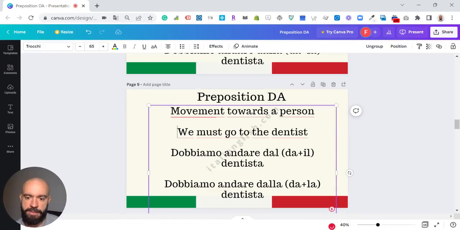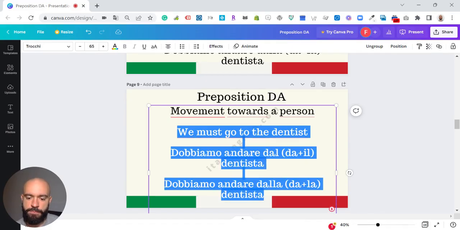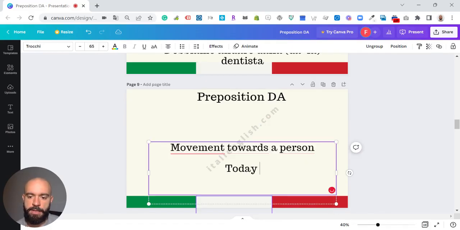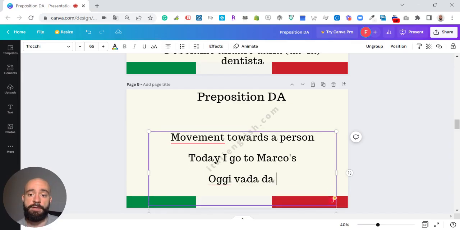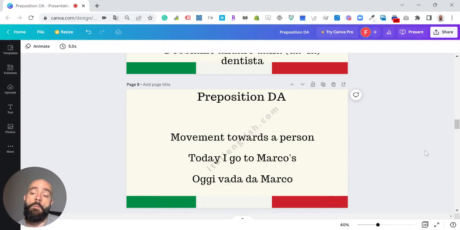If you want to say that today I go to Marco's, you're gonna say oggi vado da Marco. Now this case scenario can be a little bit tricky because if you got the concept of movement towards somewhere, you use preposition a, to a place, to somewhere, then you might find it tricky.